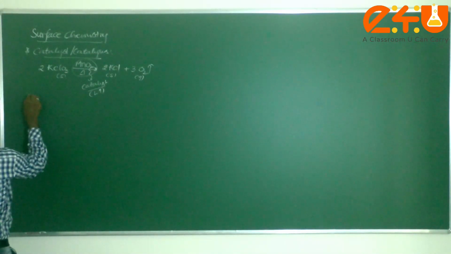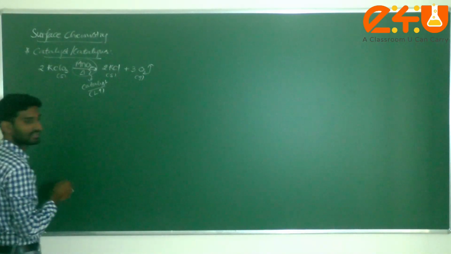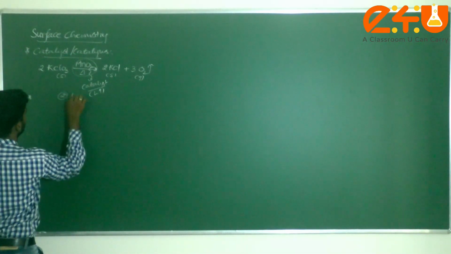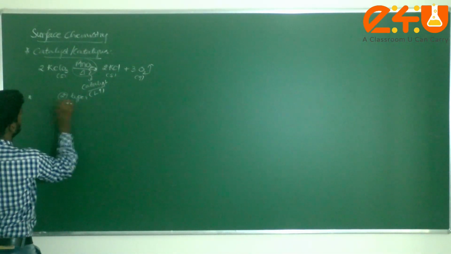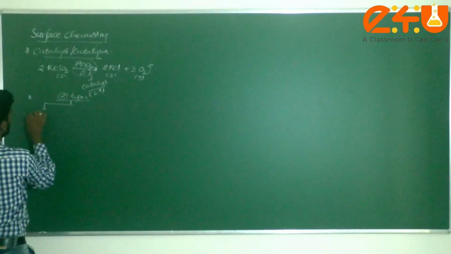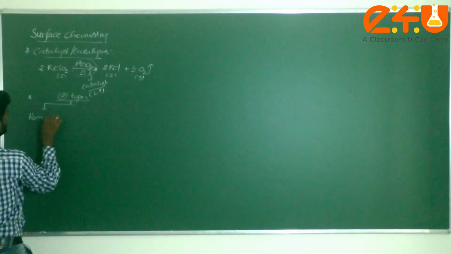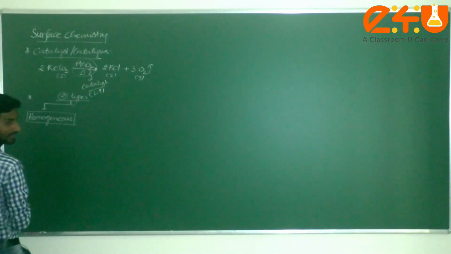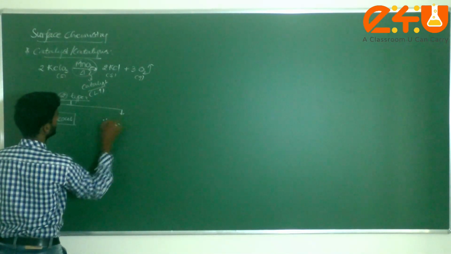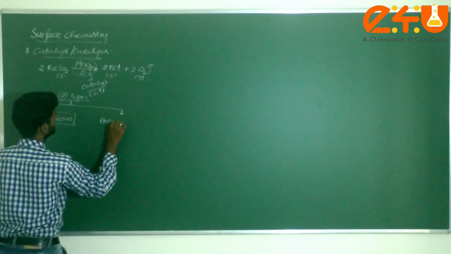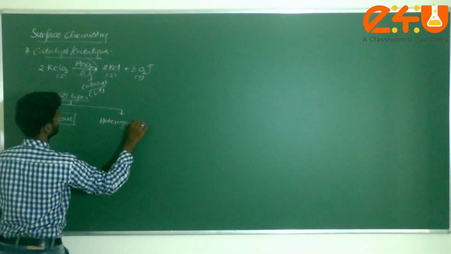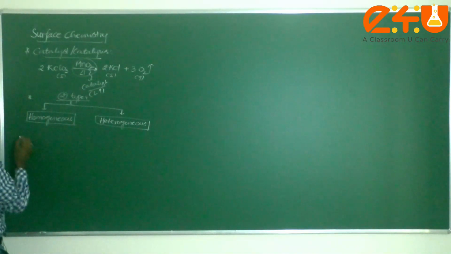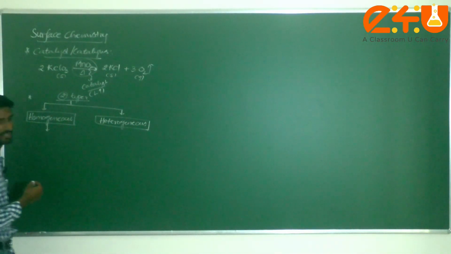Now, with respect to phase, how many types of catalyst are there? Two types. One is the homogeneous catalyst, and the second is the heterogeneous catalyst. Already we know what homogeneous means.